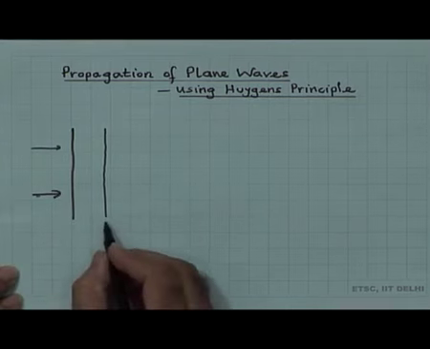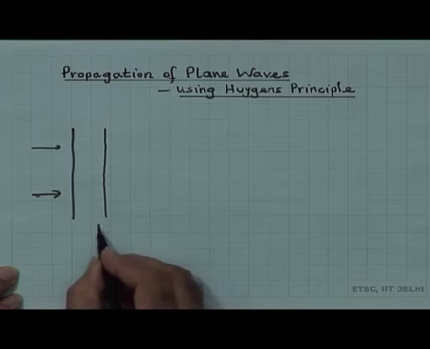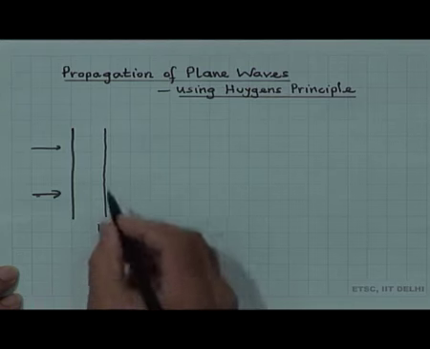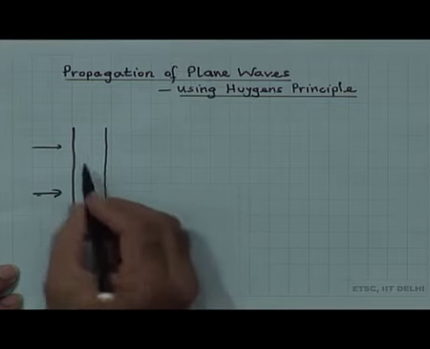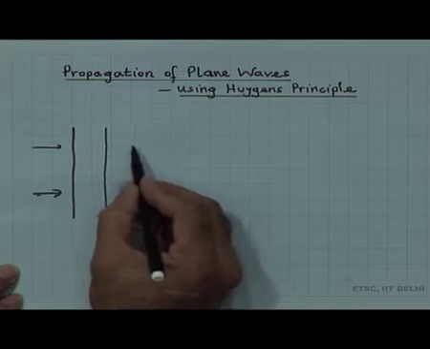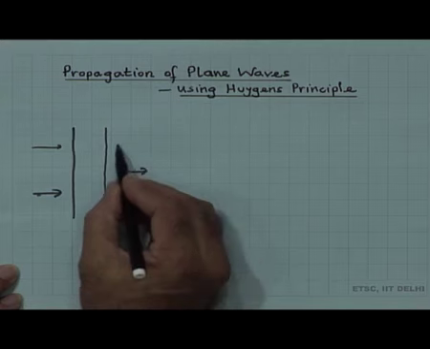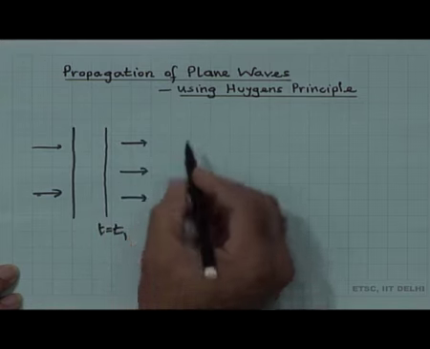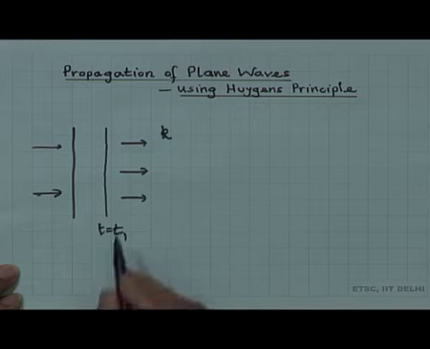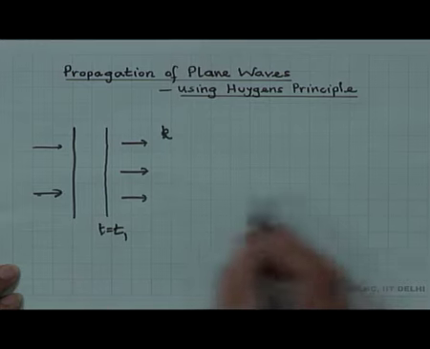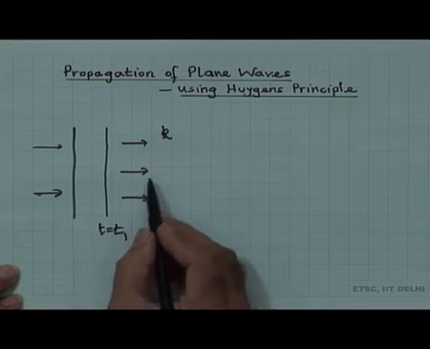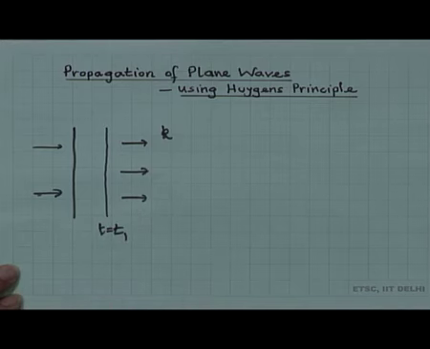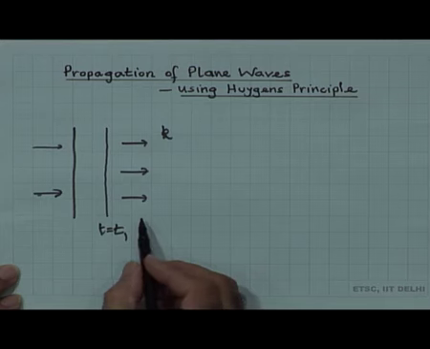Now, this is the wave front at t equal to t1, a plane wave front propagating in a particular direction, and therefore, the k vector. These arrows represent the direction of k, and this could be the x direction. In that case, the wave is represented by a cos(k x minus omega t). So, here is the propagating direction.